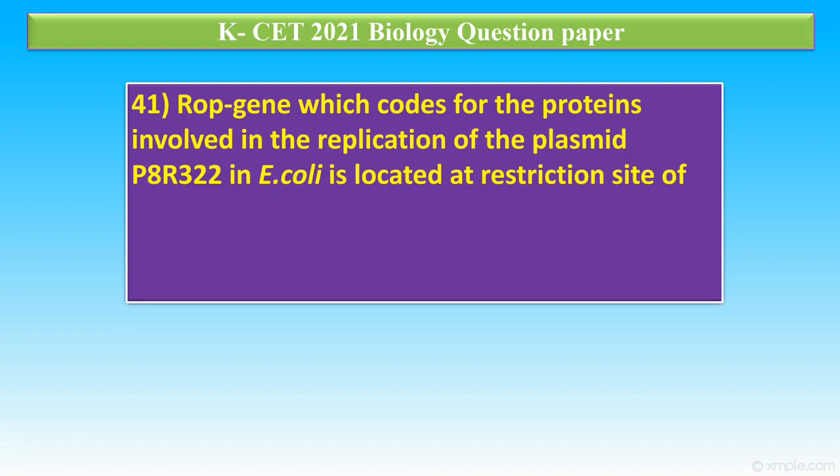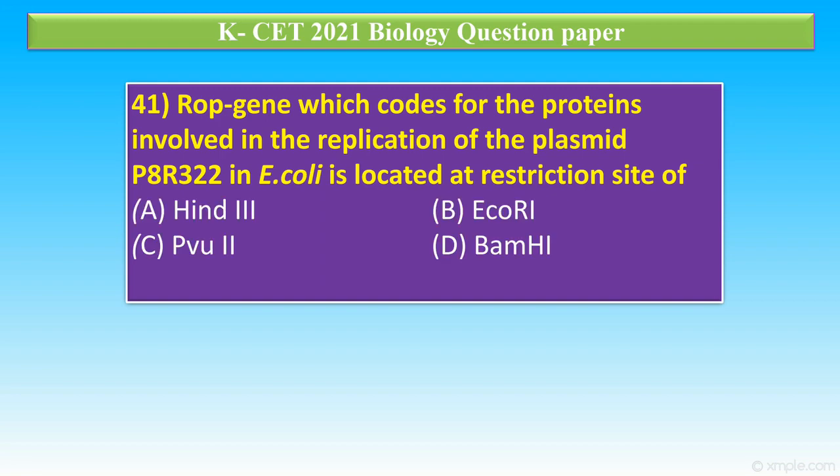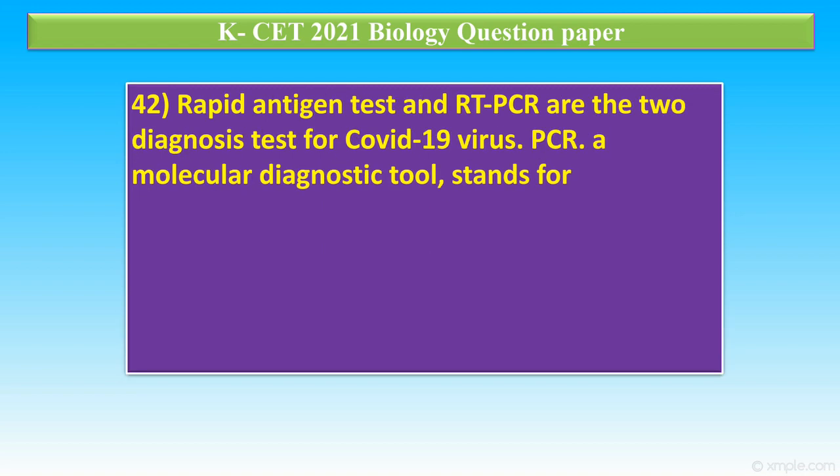Question number 41. The ROP gene, which codes for proteins involved in replication of plasmid pBR322 in E. coli, is located at restriction site of option A, HindIII, option B, EcoRI, option C, PvuII, option D, BamHI. The correct answer is option C. So near the PvuII restriction site, the ROP gene is present.